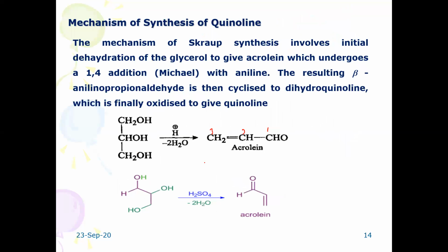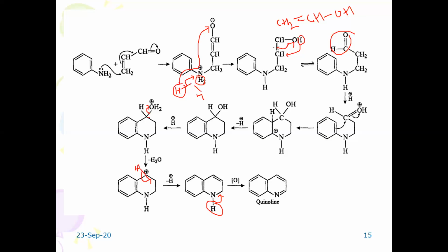Once you go through the mechanism of this one, it undergoes 1,4 addition. Michael addition reaction is taking place. 1,4 addition, so here 1, 2, 3. So this part, the 1,4 addition reaction is possible, and then the following rearrangements are taking place. So this is how quinoline is going to be synthesized by the Skraup synthesis method.